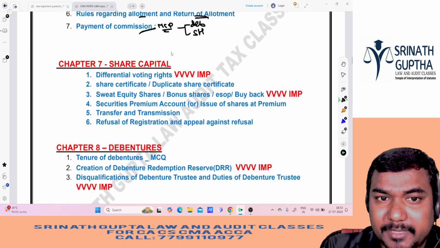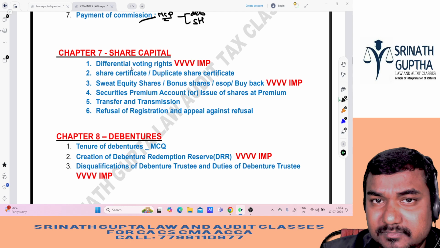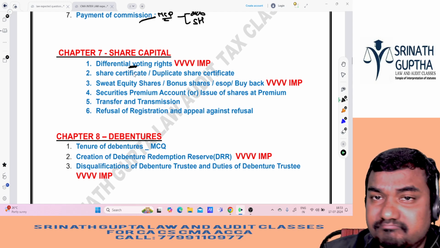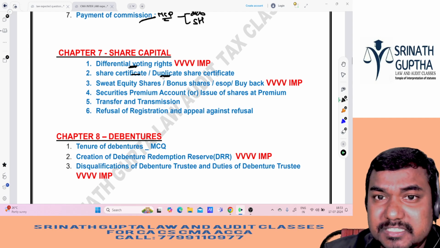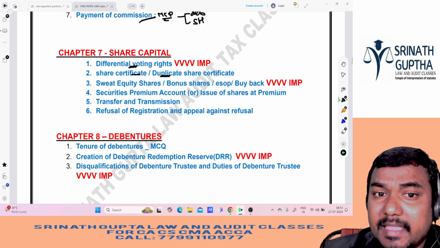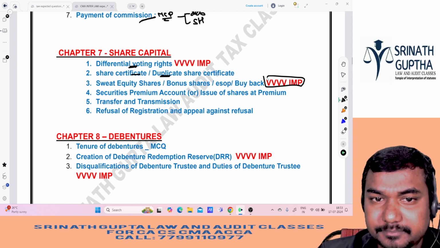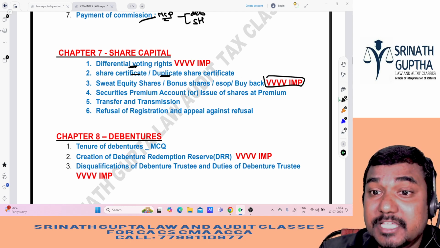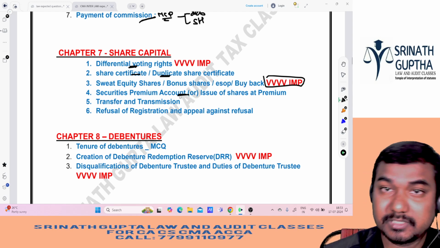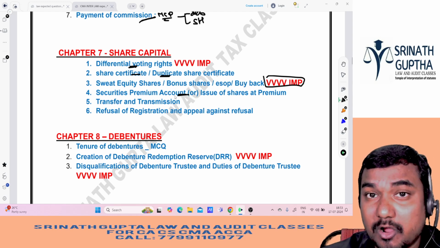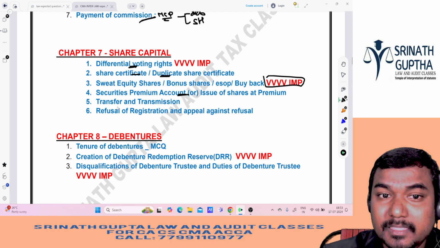When it comes to share capital, DVRs, equity shares with differential voting rights, is a very important question. And share certificate, duplicate share certificate, he can ask as a question or MCQ also. Sweat equity shares, bonus shares, ESOPs and buyback are very, very important from this chapter. And utilization of securities premium he will ask, sir. There are 5 ways of utilizing securities premium. How many ways? 5 ways. He can ask that.